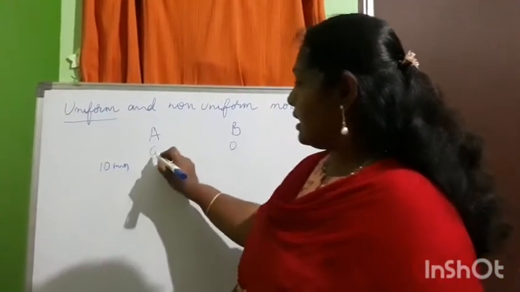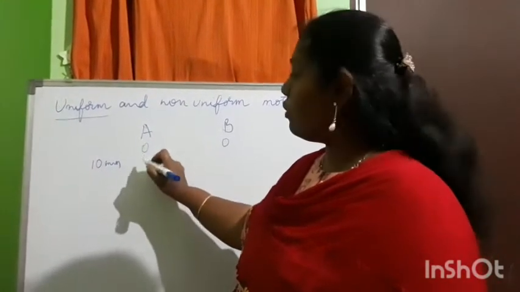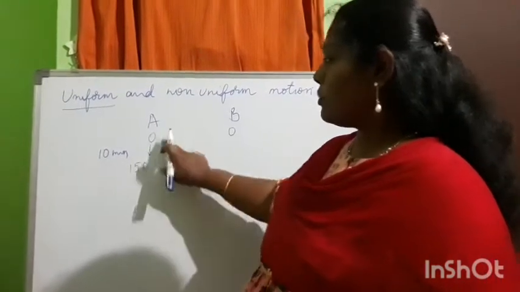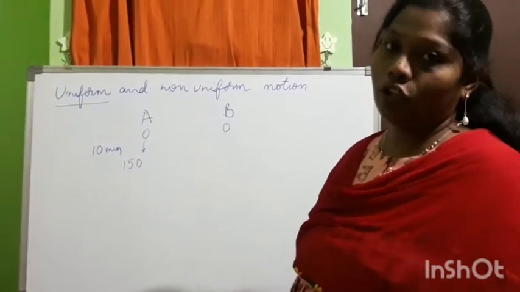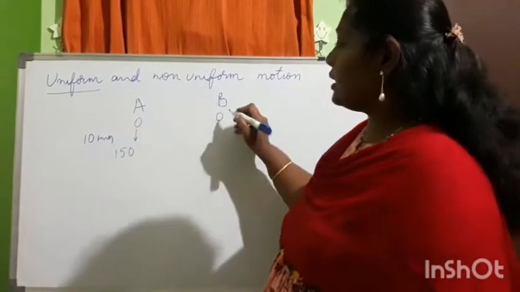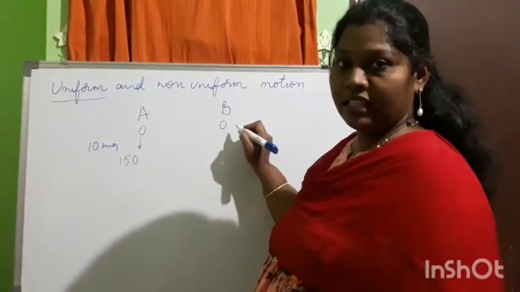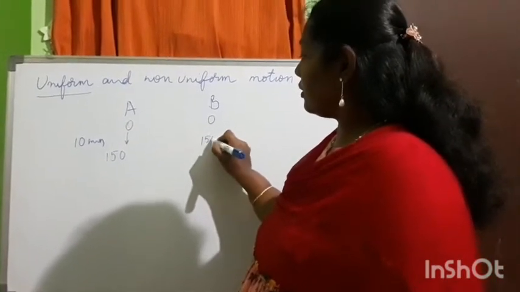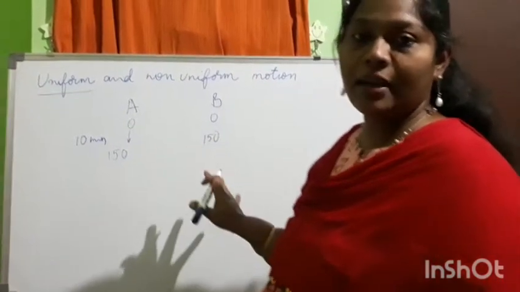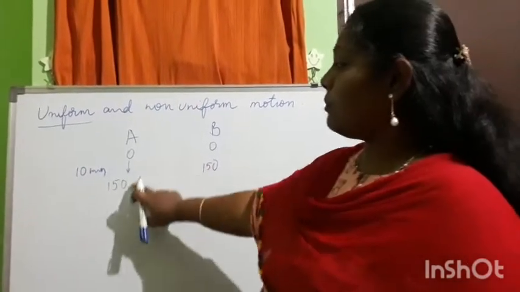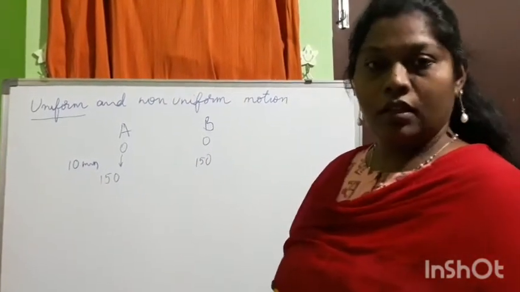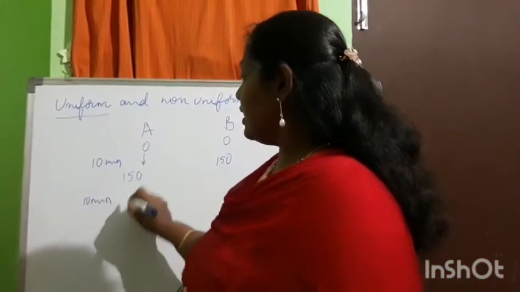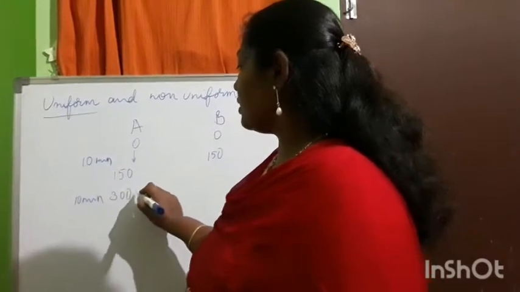After 10 minutes, car A has moved from 0 to 150 kilometers. Car B has moved from 0 to 150. So both cars have taken the same speed, and in the same interval of time they have covered the same distance. Now, after another 10 minutes, this car has moved 300 meters.